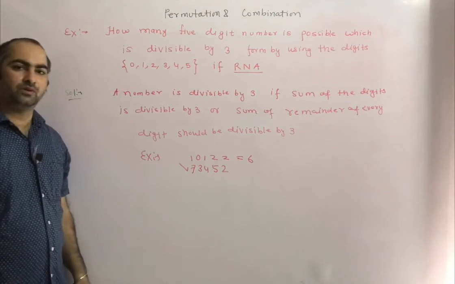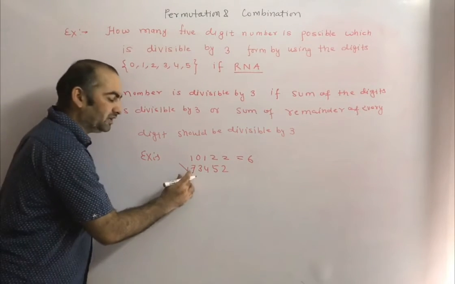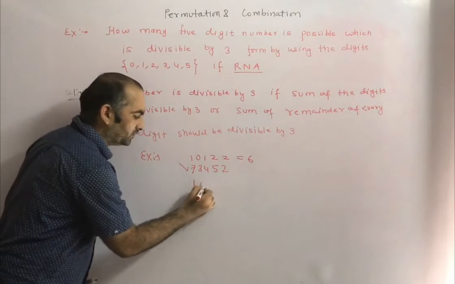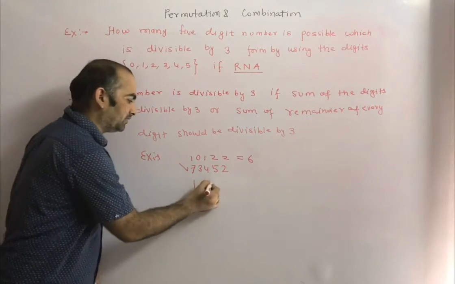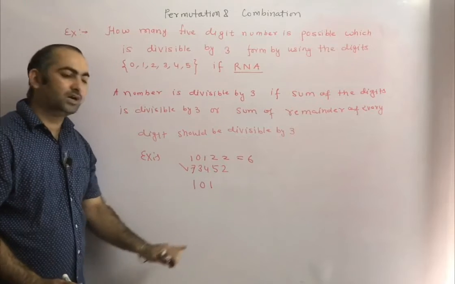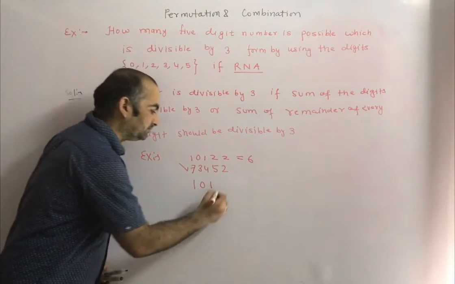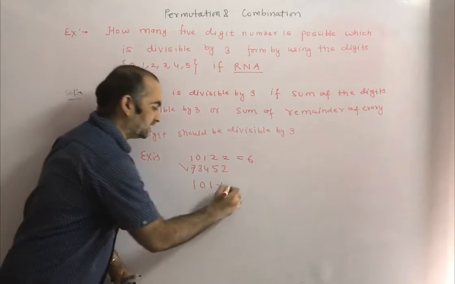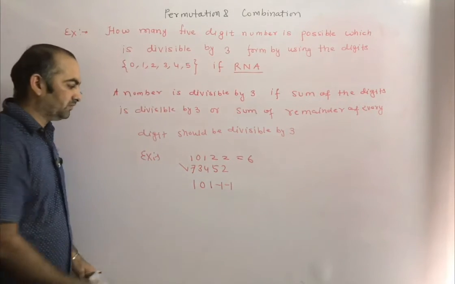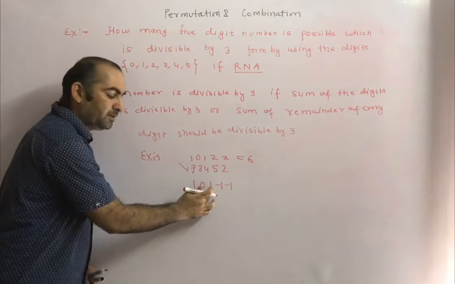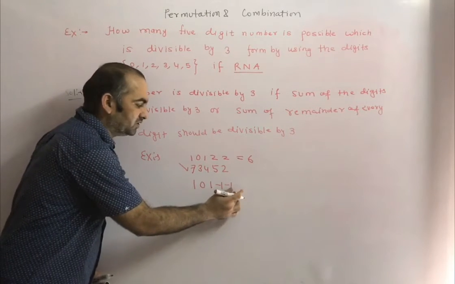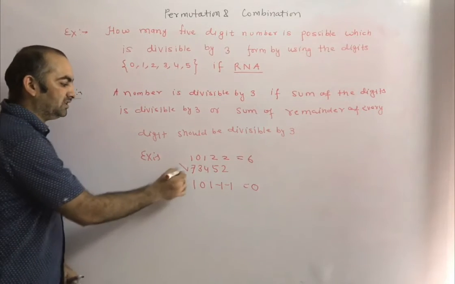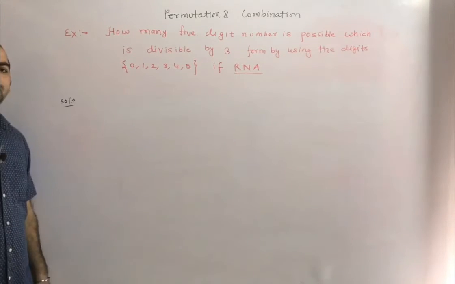We know that 6 is divisible by 3, so this number is divisible by 3. Here also, 7 divided by 3 has remainder 1, 3 has remainder 0, 4 has remainder 1, 5 has remainder either 2 or minus 1, and similarly 2 has remainder either 2 or minus 1. The summation 1 plus 0 plus 1 plus minus 1 plus minus 1 comes to 0, and 0 is divisible by 3, so this number is divisible by 3.